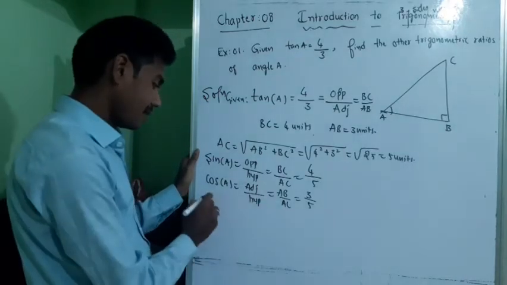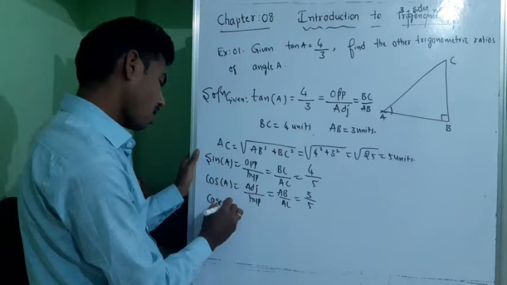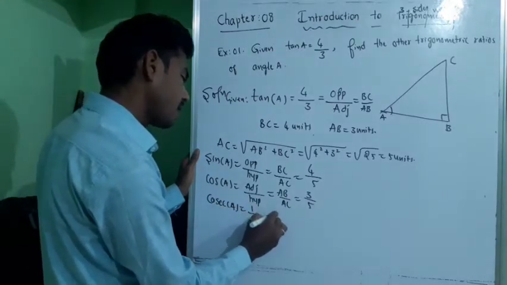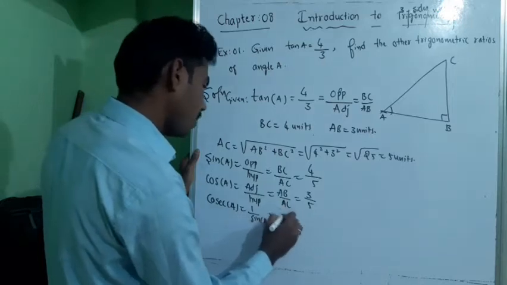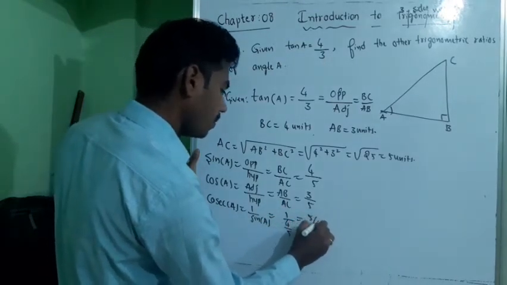Tan we already have. Cosecant of A is equal to 1 by sin A, which is 1 by 4 by 5, equal to 5 by 4.